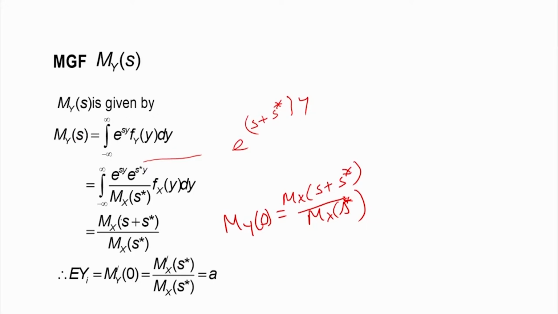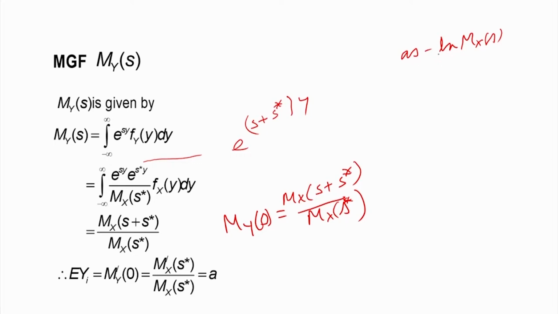If I take the derivative, this will be simply M_X dash of s plus s star, and the denominator is not a function of s. So only this quantity is differentiated, and when I put s equal to 0, it is M_X dash at s star divided by M_X of s star. So that is equal to a, and we know the relationship a s minus log of M_X of s. We use this symbol for log base e.